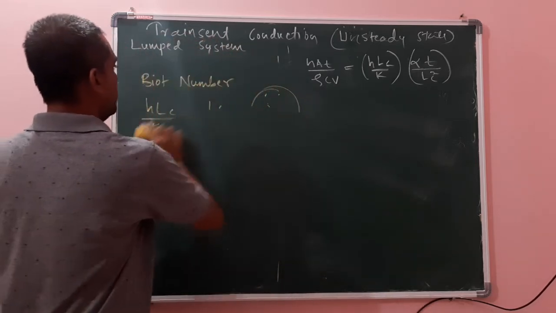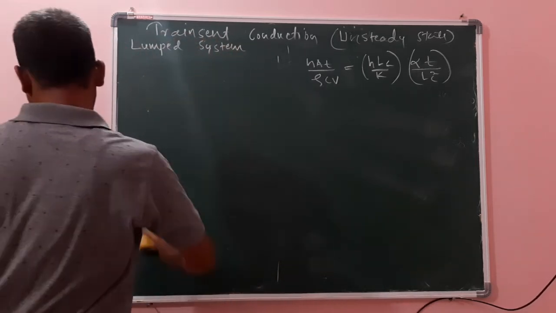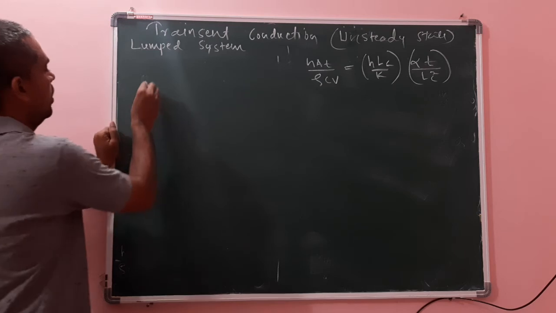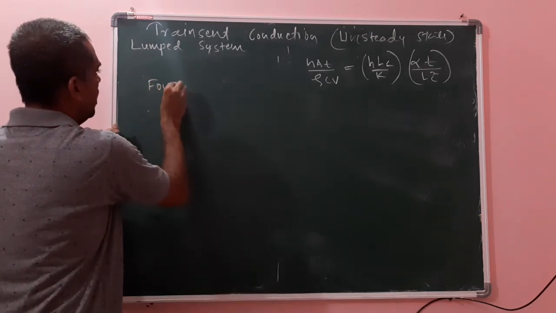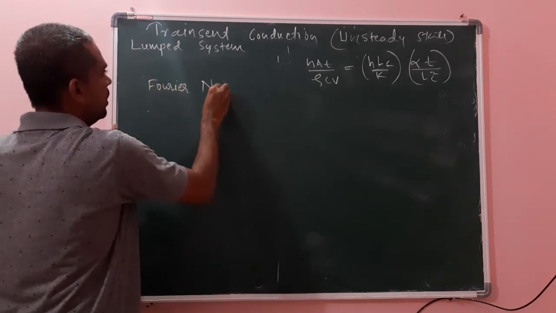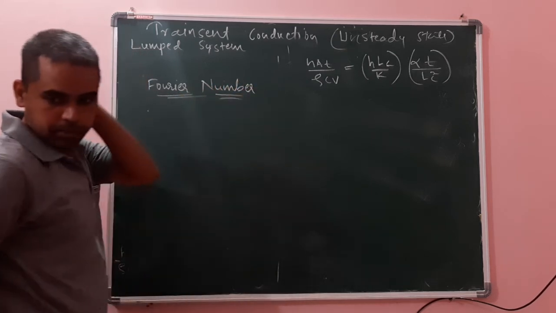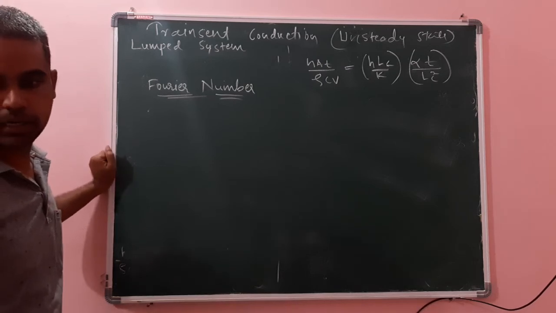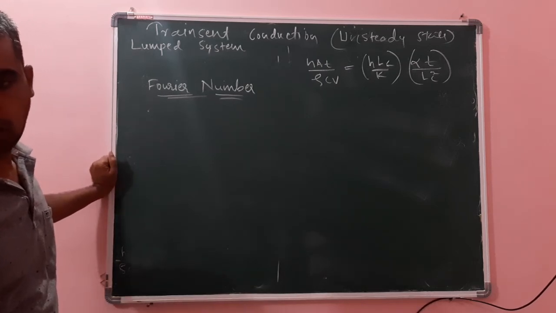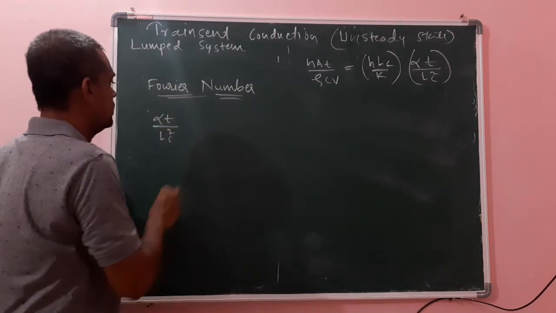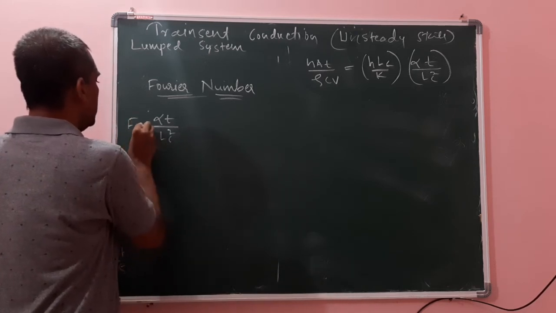Next is the Fourier number. The second term, that is the Fourier number. What does it represent? Fourier number is, we know, alpha t divided by Lc square. This is the Fourier number.